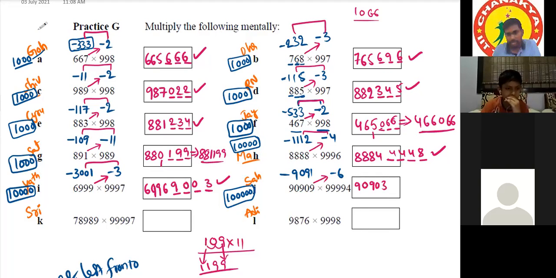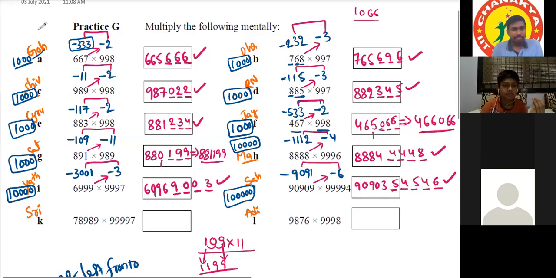Okay. So 9091 into 6 is equal to, we have to put 5 places. So 54546. Okay. Very good.